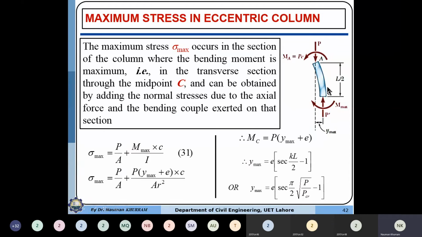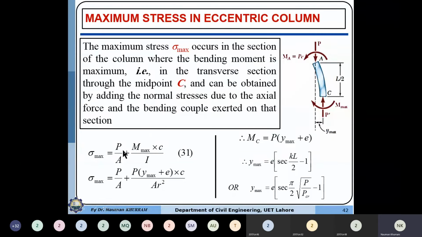So actually when a column is bending to either side, one side from the center line will be in tension and the other side will be in compression. So the axial stresses will always be negative. Half of the column will be undergoing the positive compressive stresses, so positive flexural stresses, and half will undergo.